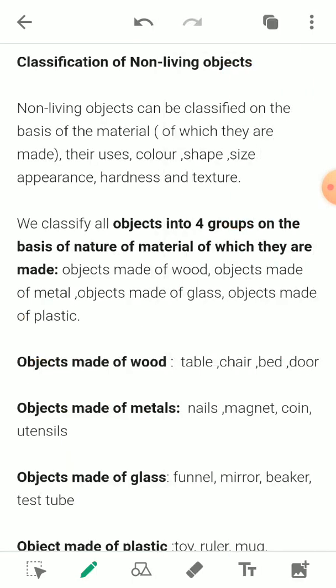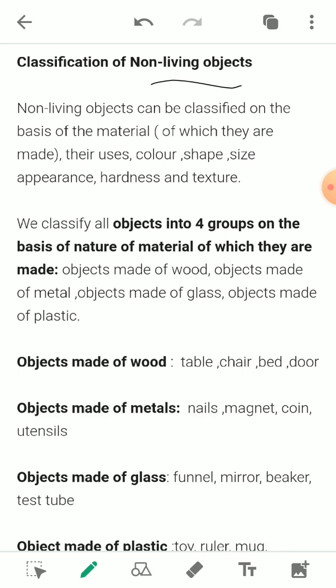Now again, we had discussed living and non-living. They are classified on the basis of their characteristics. Again, the living objects are classified into plants and animals due to some differences between them. Now we will talk about the classification of non-living objects on the basis of their material, that is, the material of which they are made.